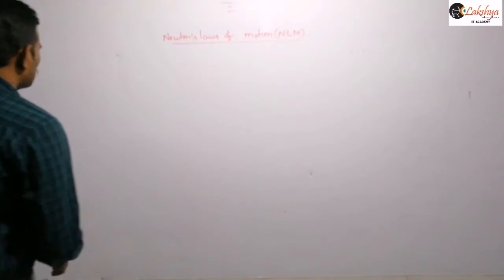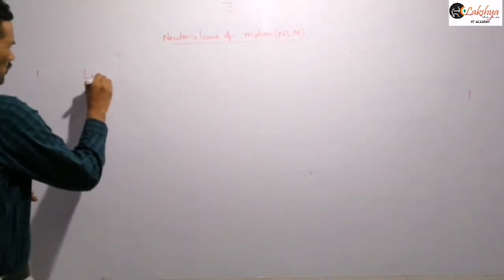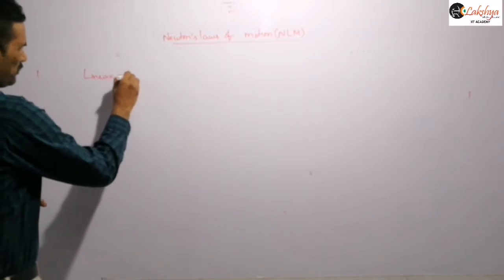So let us define momentum, or it is also called linear momentum.